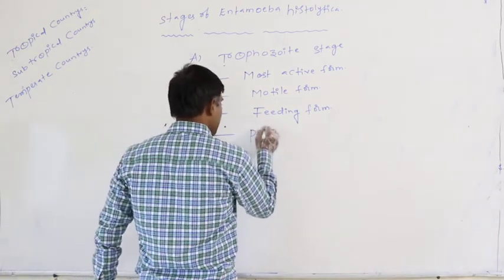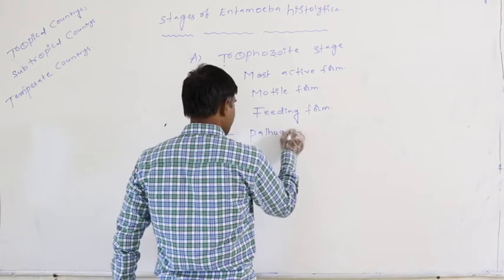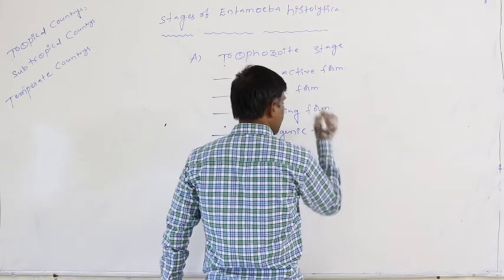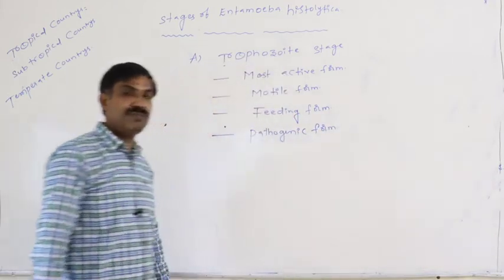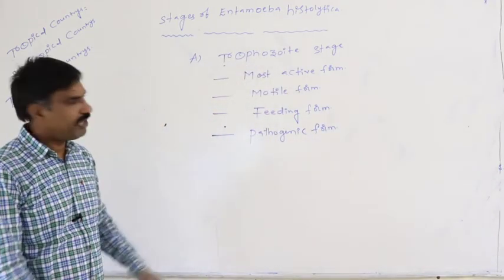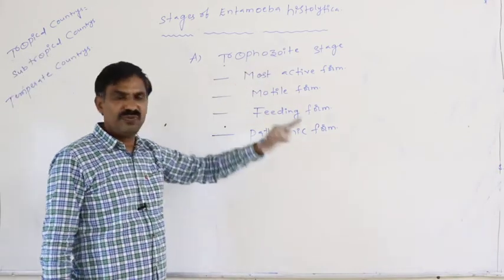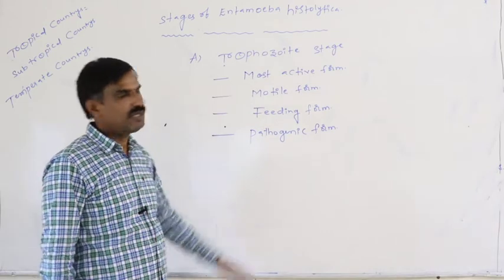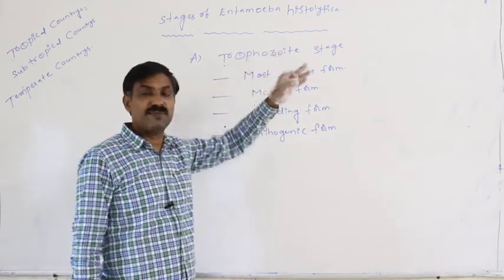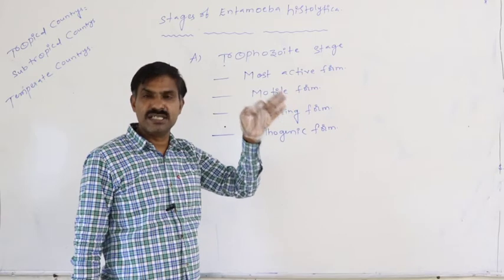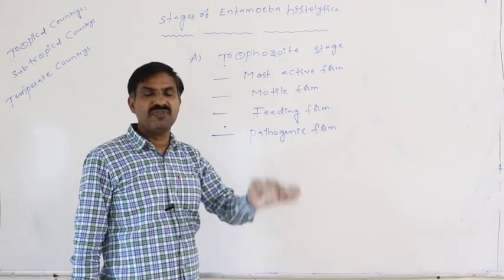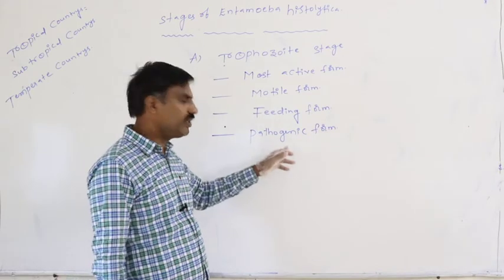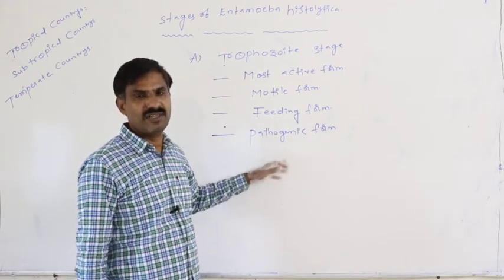It is the pathogenic form, the pathogenic stage. It means the trophozoite is responsible for damage of the large intestine. Trophozoite is responsible for the damage of the large intestinal wall, for feeding on the content of the large intestinal wall. So only definitely that causes the disease.